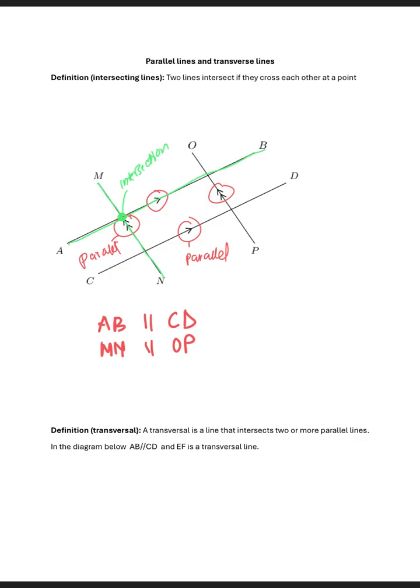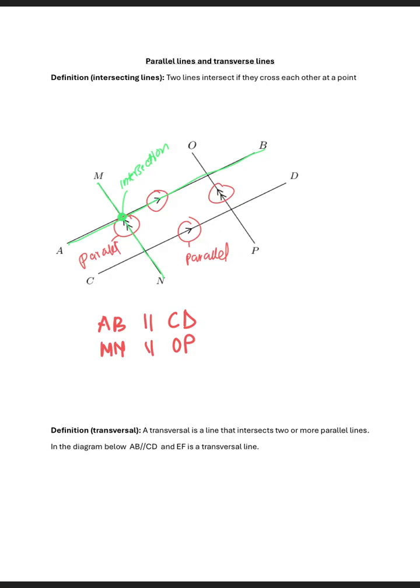And then another: if I say line DC and line OP, where do they intersect?